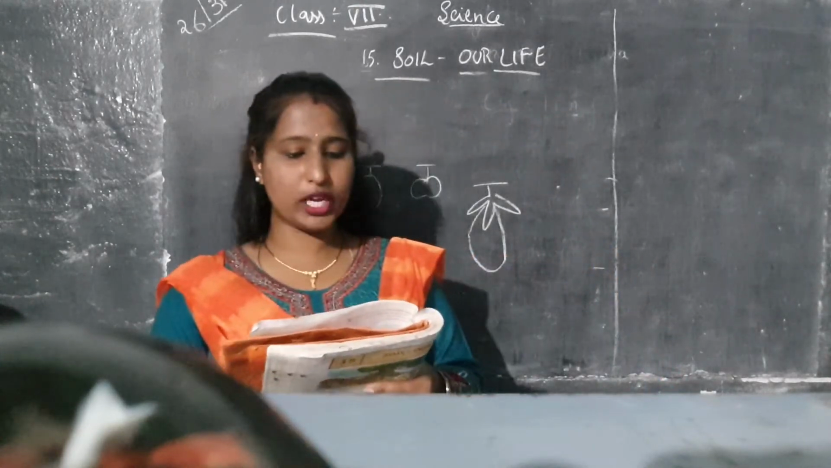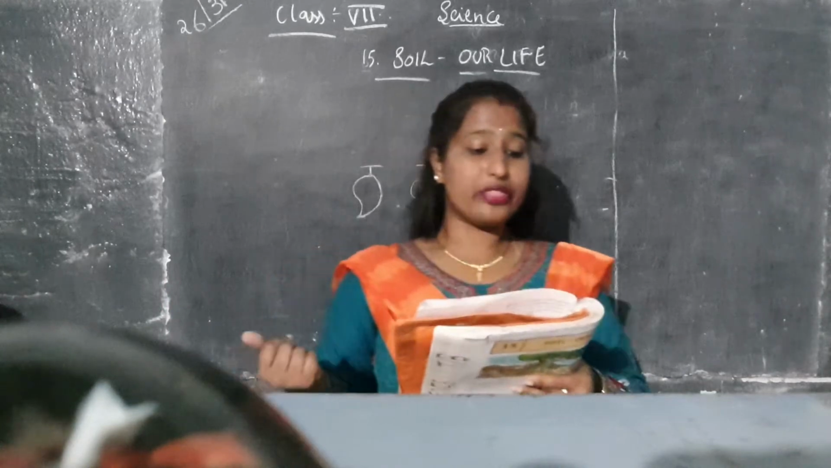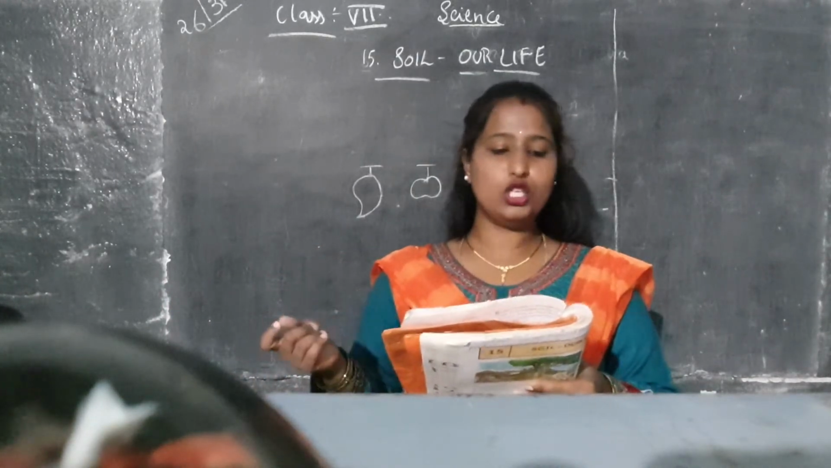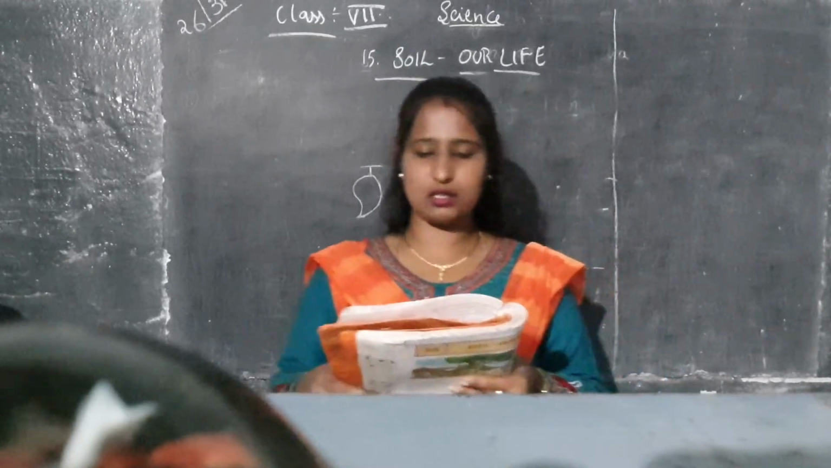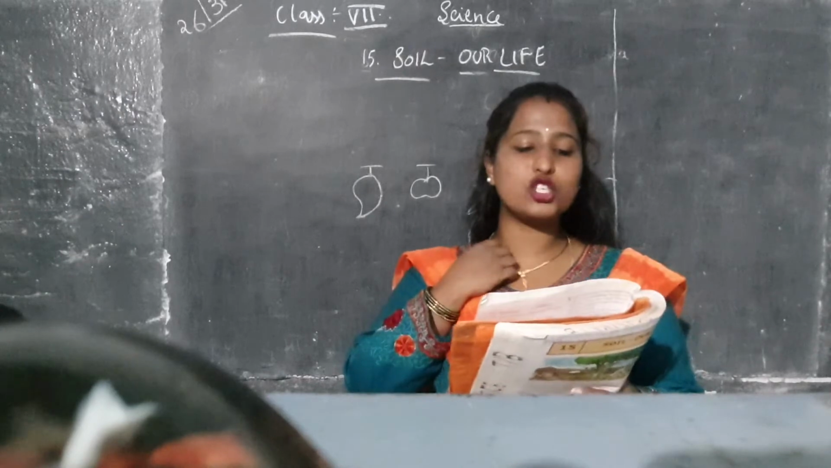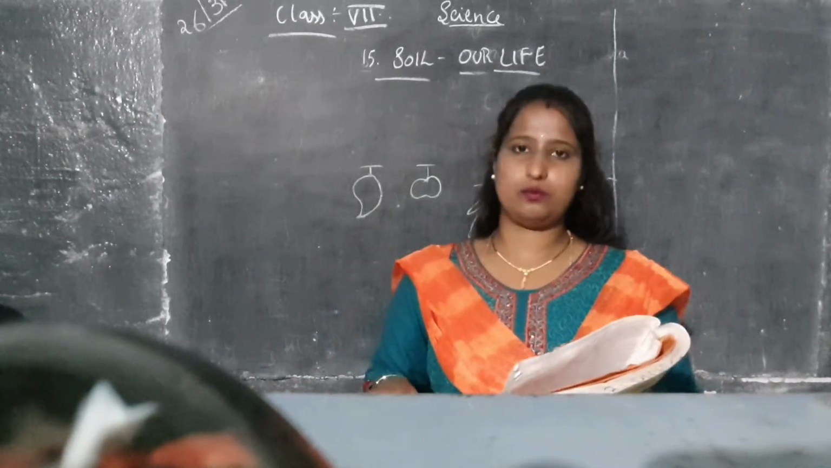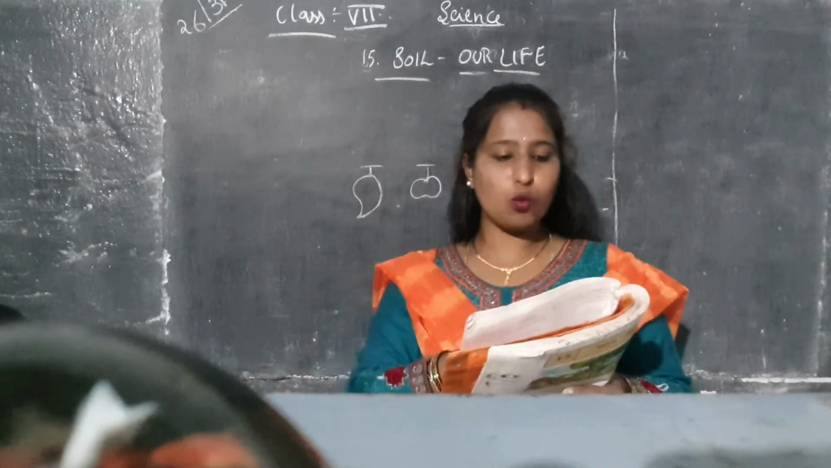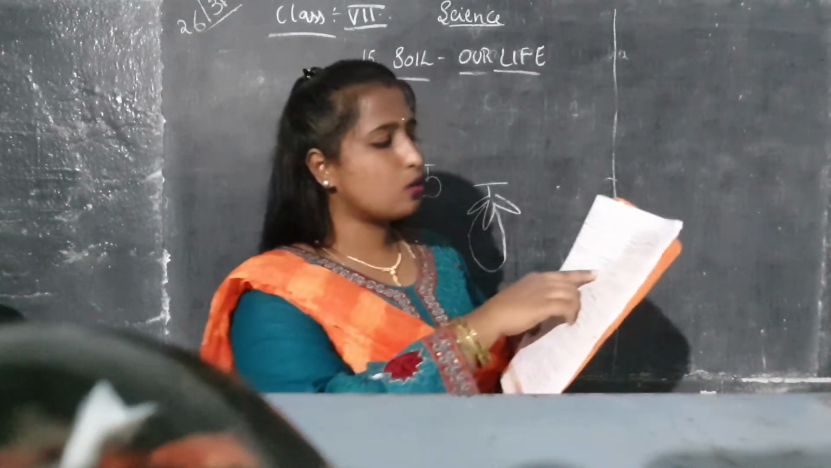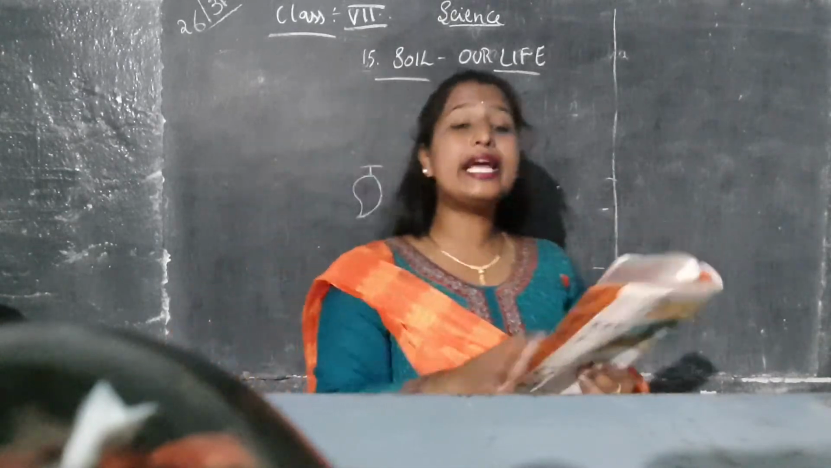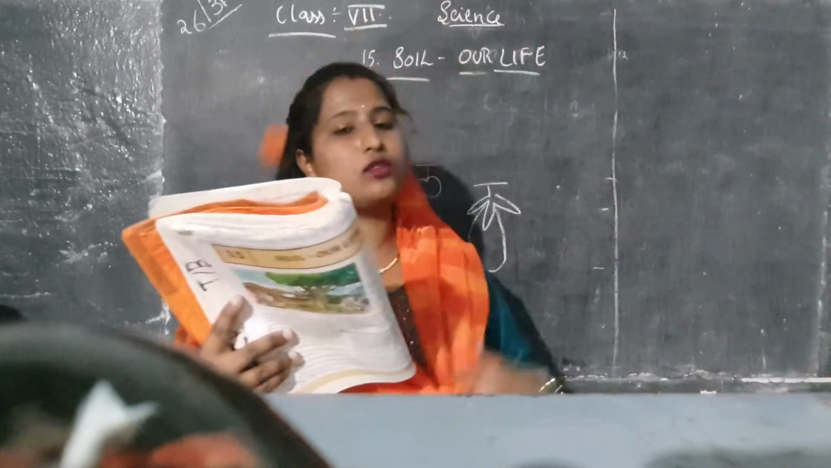Rafi and Vasu went to make a list of things that are directly and indirectly related to soil. Help them with a list. So what did Rafi and Vasu do, children? They made a list of how soil is used directly and indirectly. So what are the things? See here. Pot, wooden chair. Things directly related to soil. Things indirectly related to soil.